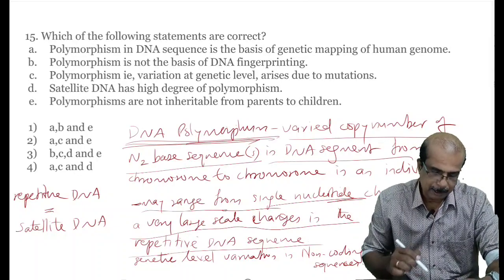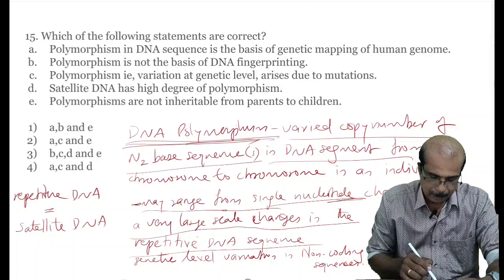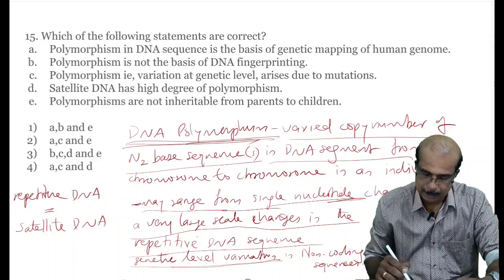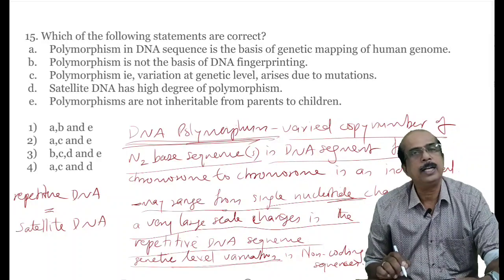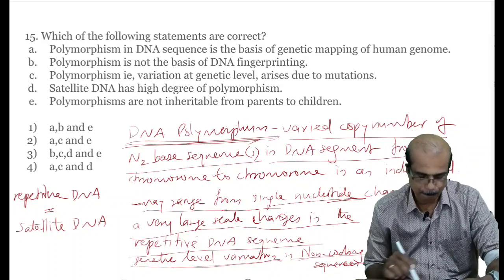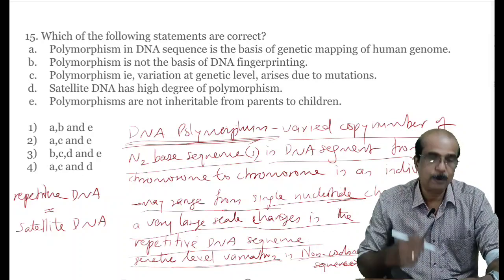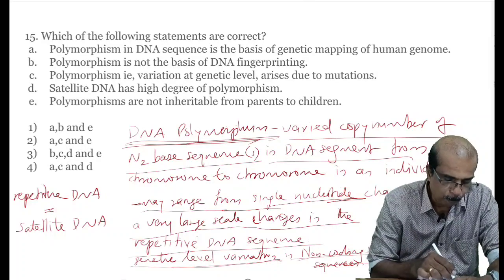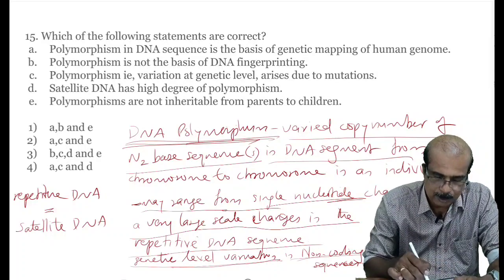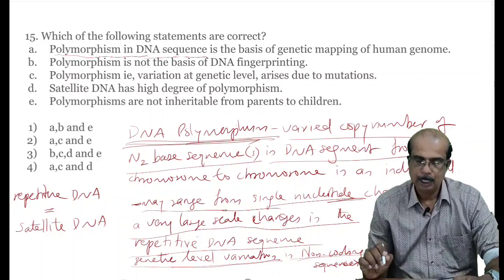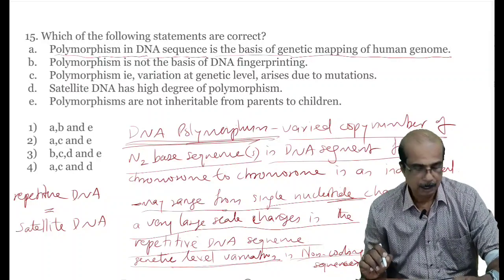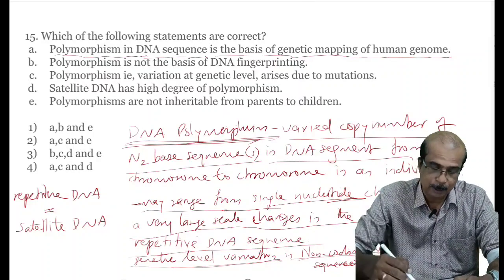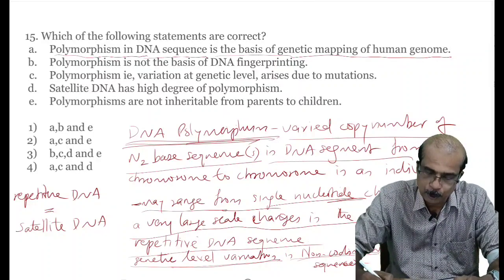Then the DNA polymorphism is at genetic level variation. There are genetic level variations and they are present in the non-coding DNA sequences. You have to know these facts before answering the next question. Then let us move to the statements. First statement, polymorphism in DNA sequence is the basis of genetic mapping in human genome. Polymorphism DNA sequences are identifying markers, so they are used for mapping human genome.